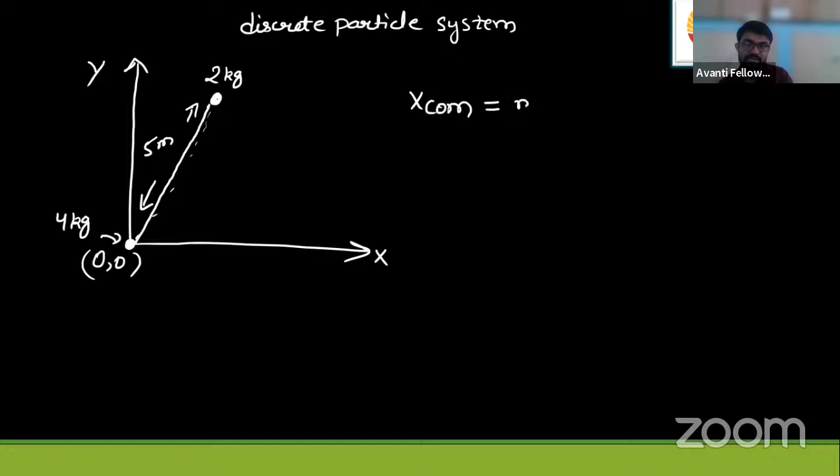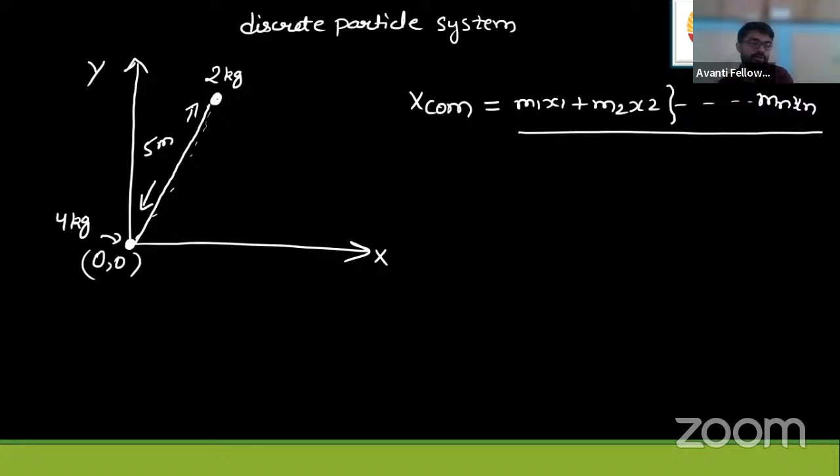It's like this: M1, X1, M2, X2, up to Mn, Xn, if there are Mn particles. But here we have to extend this formula up to 2 subscript only. At the denominator, it is M1 plus M2. So from this, we'll get XCM is equal to M1, what is it, students?